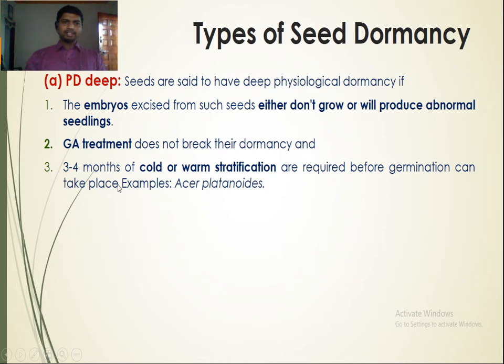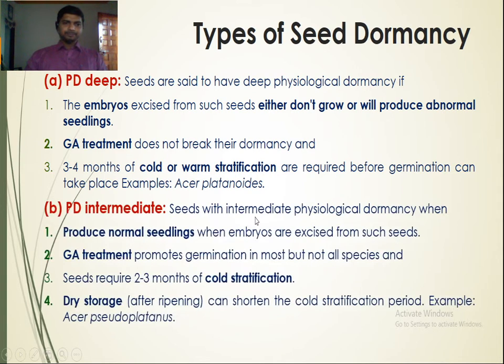And third, 3 to 4 months of cold or warm stratification are required before germination can take place.